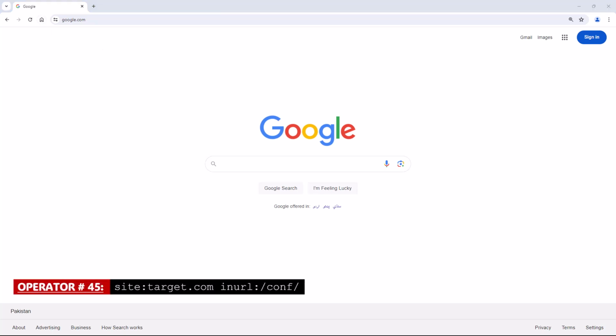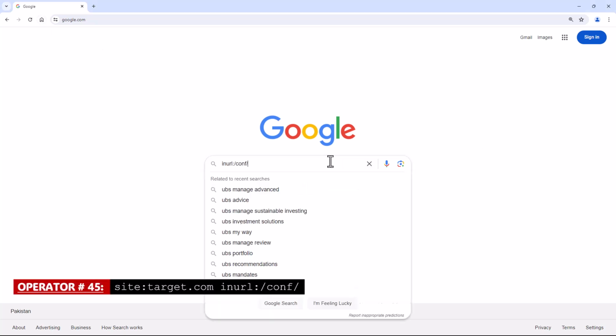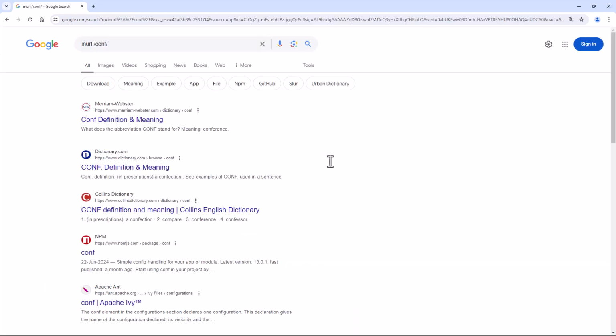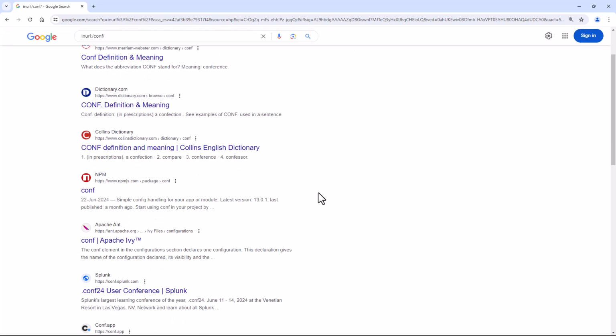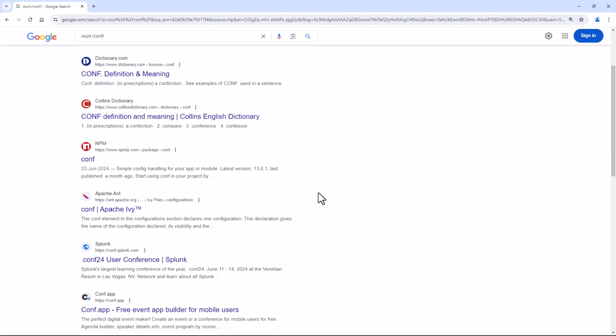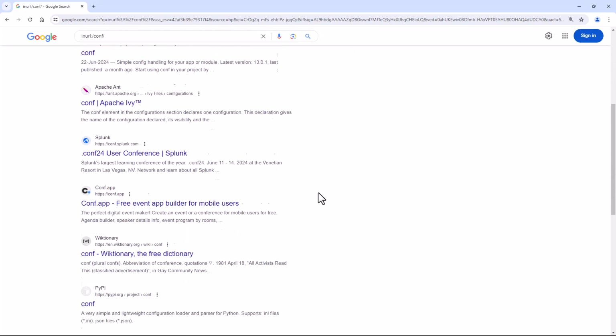Operator number 45. Site with the combination of in URL. This Google Dork will search for configuration directories on a website which may contain sensitive information such as database credentials or API keys.